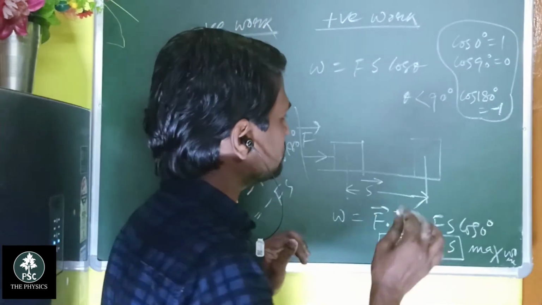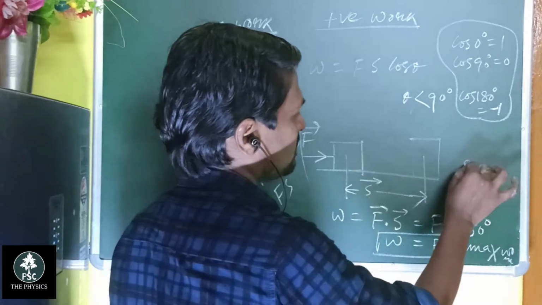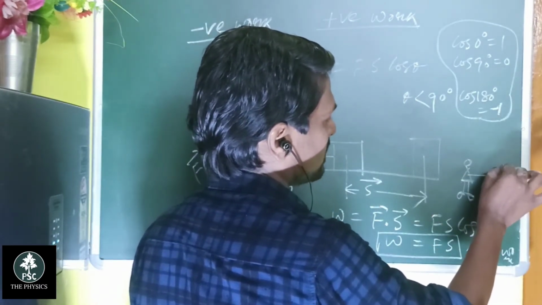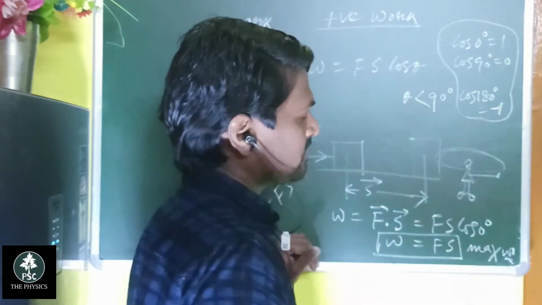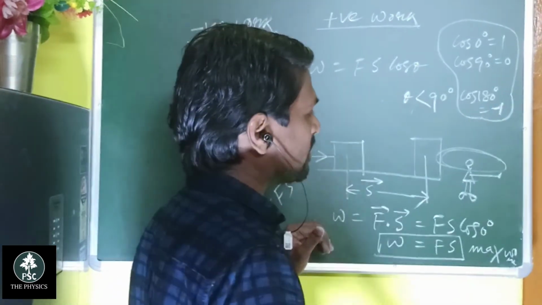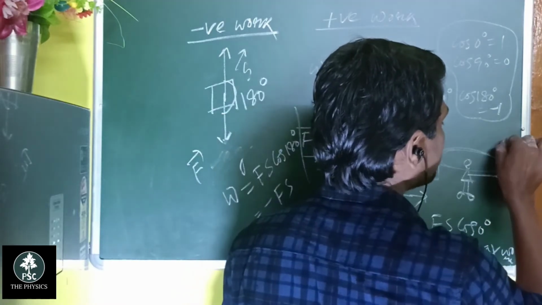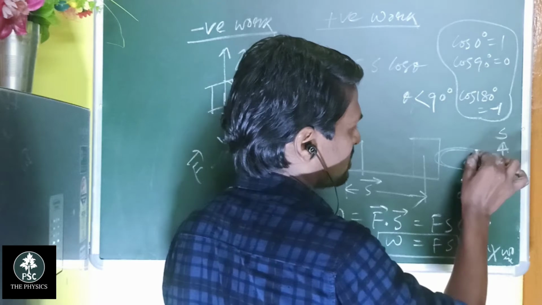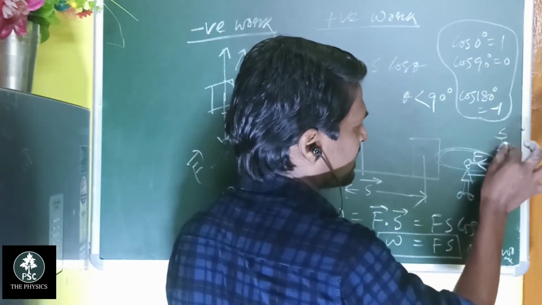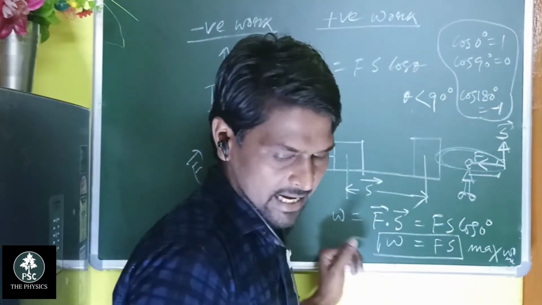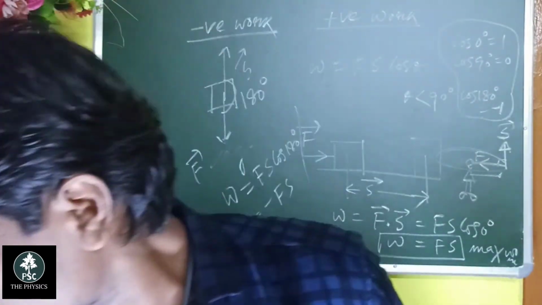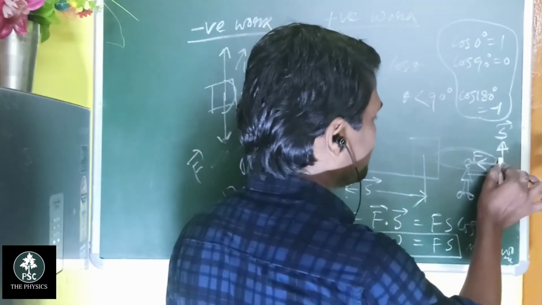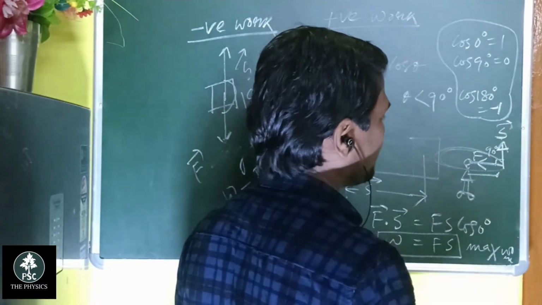And students, if you tie a stone and move it on a circular path, then the displacement always takes place along this direction and the force along this direction. So force and displacement make an angle of 90 degrees. You can see here this is 90 degrees.